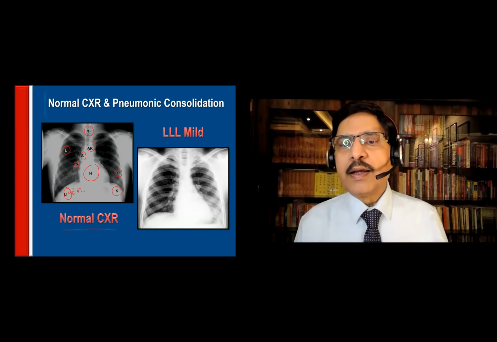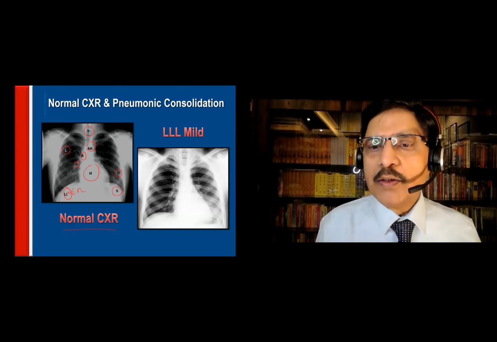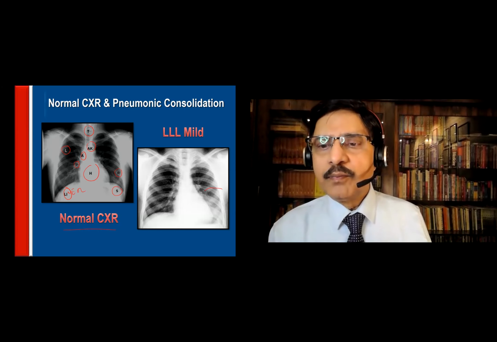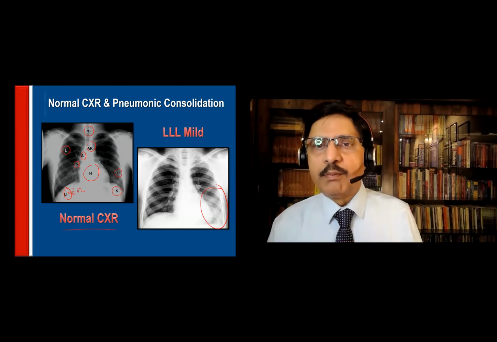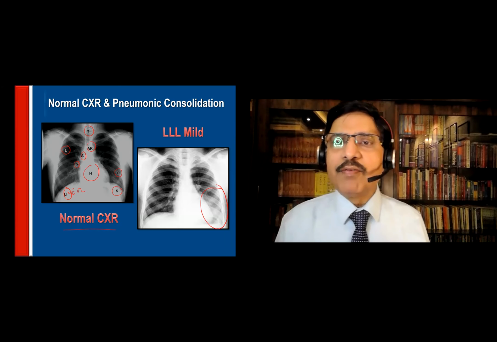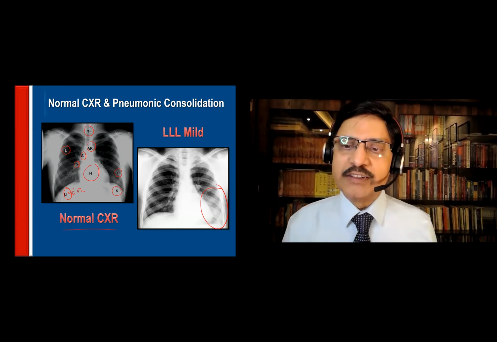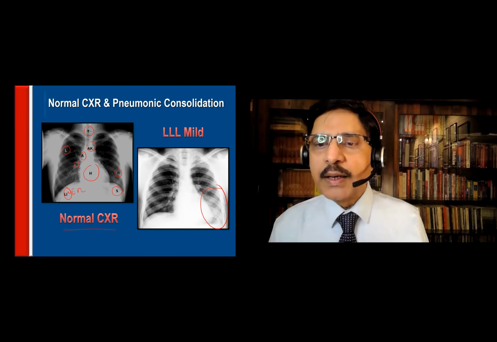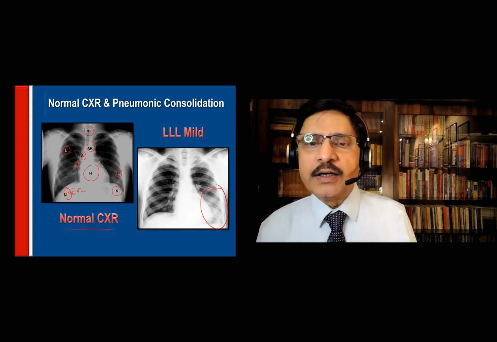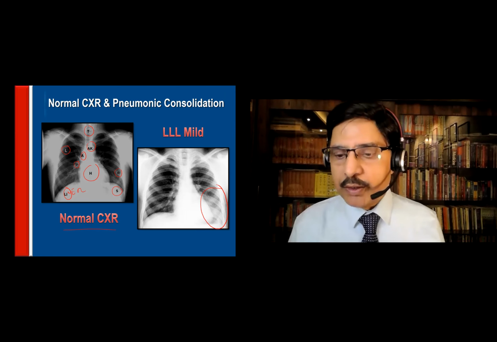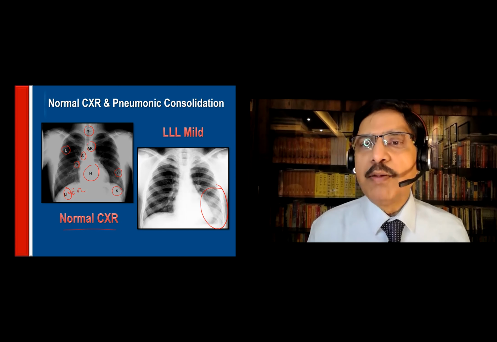Okay, can you see this X-ray on the right hand side here? And what is the abnormality? There is a mild LLL, left lung lower lobe. You have got a mild patchy infiltration. If the patient is a woman, this may sometimes be confused with the breast shadow. You have to be very careful. So this may be very mild looking.